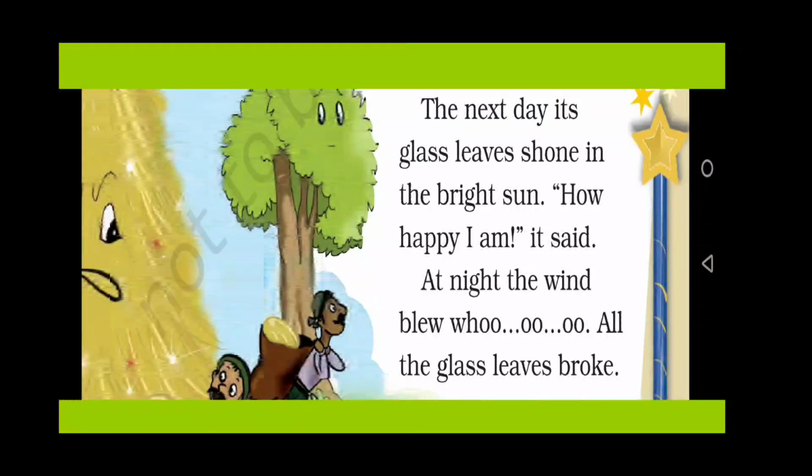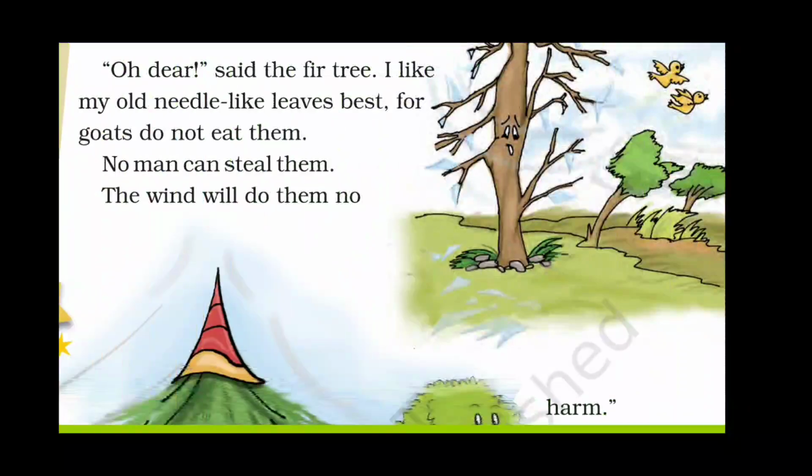So now his third wish was to have glass leaves. And this wish was also fulfilled by the magic tricks. And the glass leaves were shining bright in the sun. And the tree was very happy to have the glass leaves. But what happened at the night? When the wind blew, the glass leaves broke. As you know, glass is very delicate. So when wind blew, the glass leaves broke. And the tree became unhappy again.